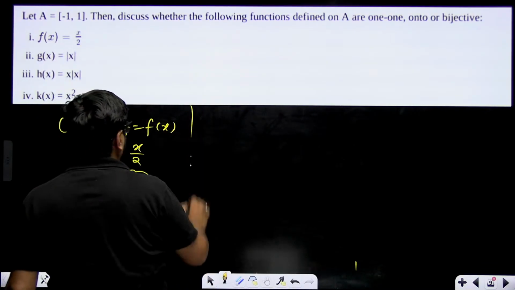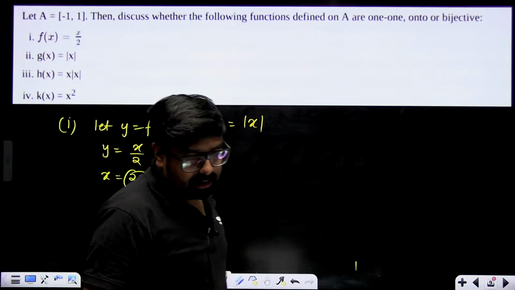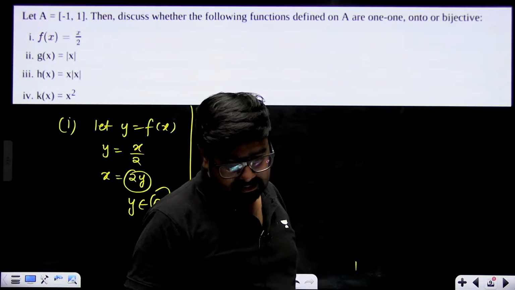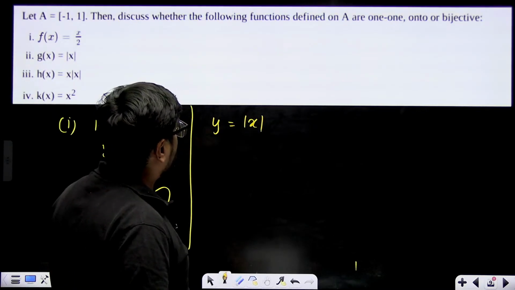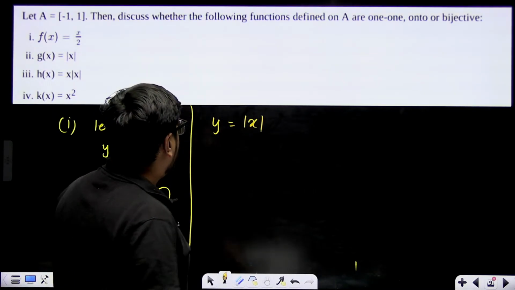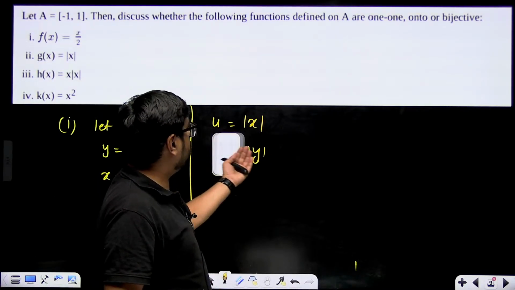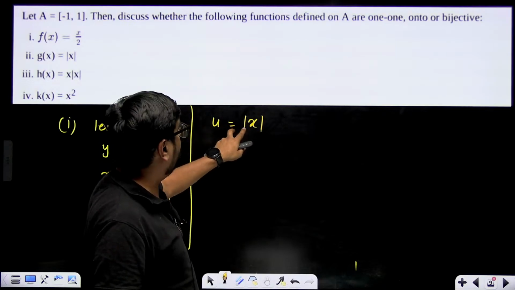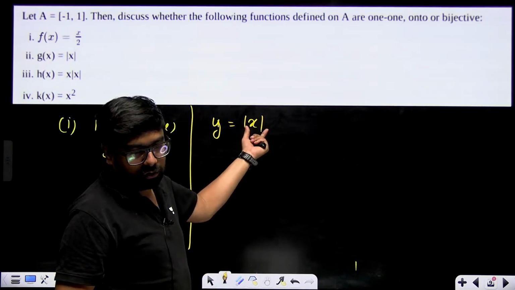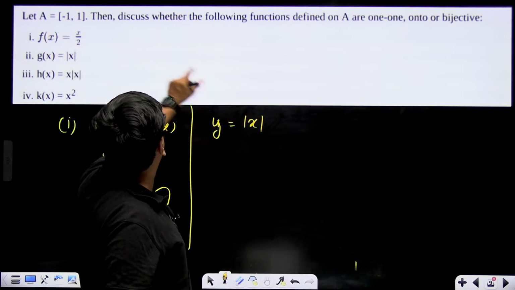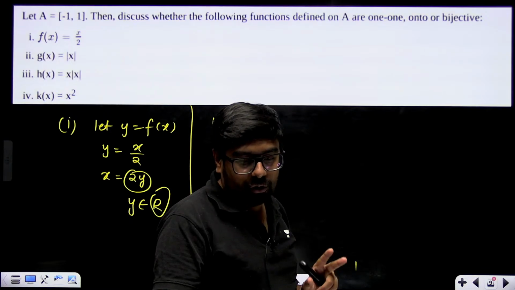Now, second one, again let's say y is equal to mod of x. If you square both the sides, y square is equal to x square you'll get. So this is also not onto, right? Range will not be equal to codomain. What will be the range? Y can only be positive values. Every positive value it can take, which is not equal. So this is also not onto.